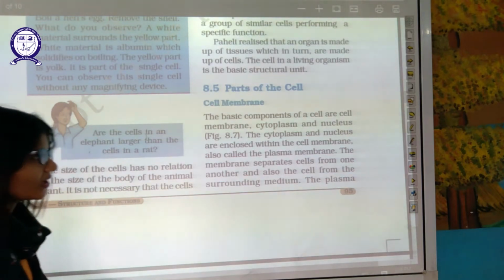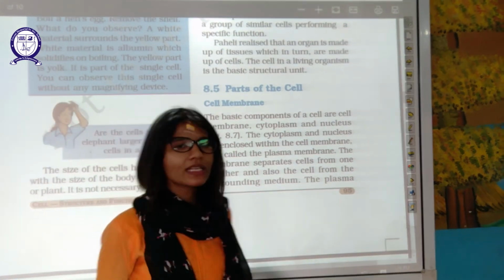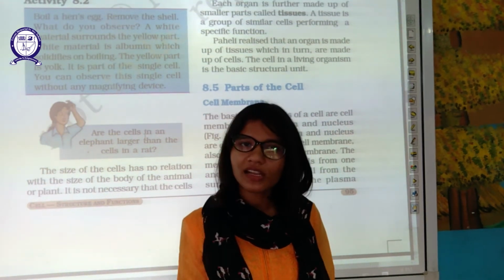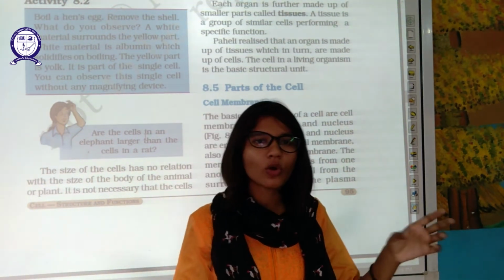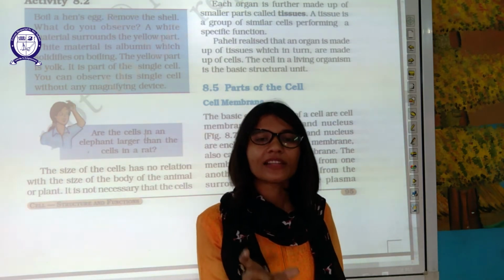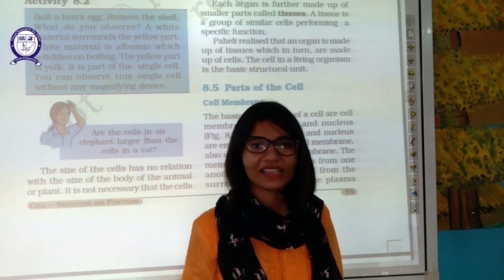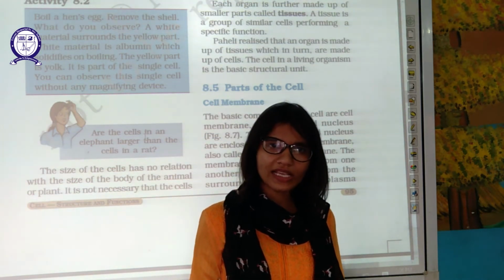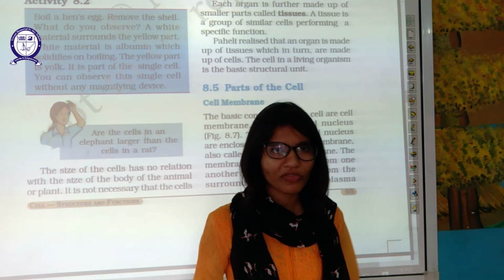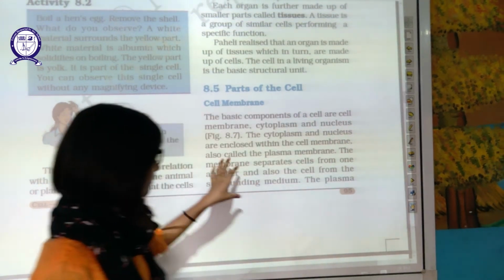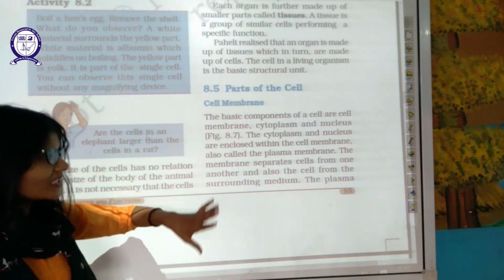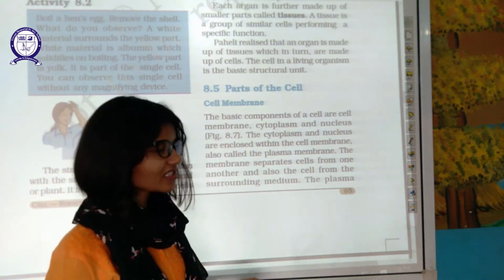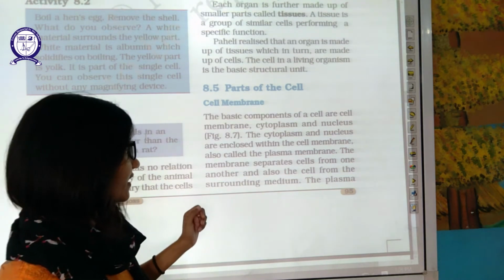The basic components of the cell are known as cell organelles, not organ. Don't confuse cell organelles with organ. Cell organelles are the components which are present inside the cell. An organ is a group of tissues performing the same kind of function. Now, the first and foremost structure is the cell membrane, which we have discussed. We will discuss it in detail also.